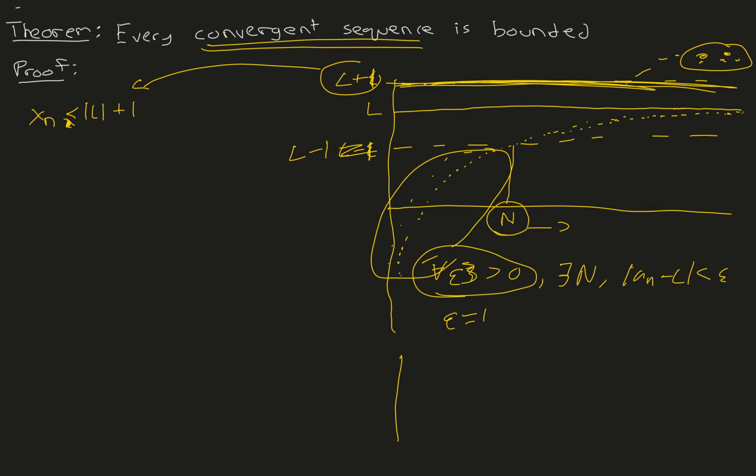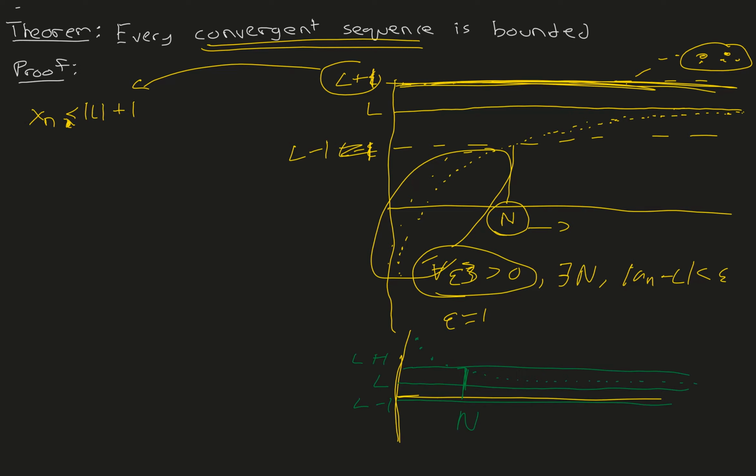But now consider this sequence right here, which I'm going to use green for. Consider this green sequence right here, which goes somewhere like this. And right here, this is the L, and this is the L plus 1, and this is the L minus 1. So right here, you notice that after some time there is an n right here.